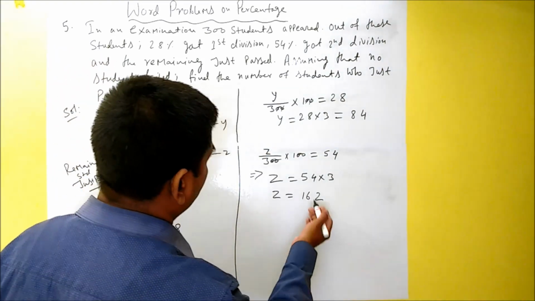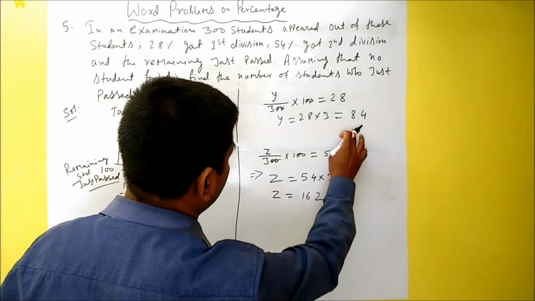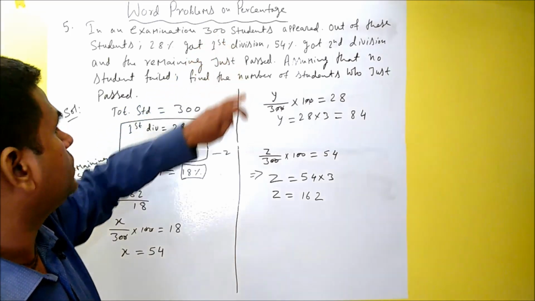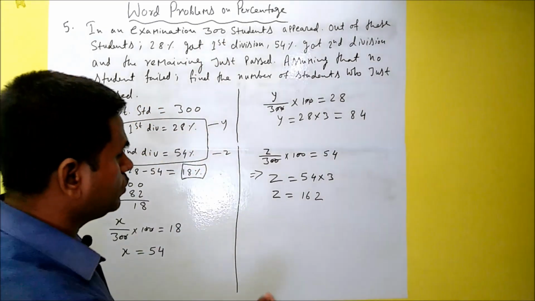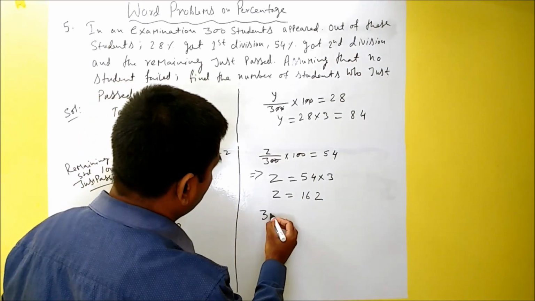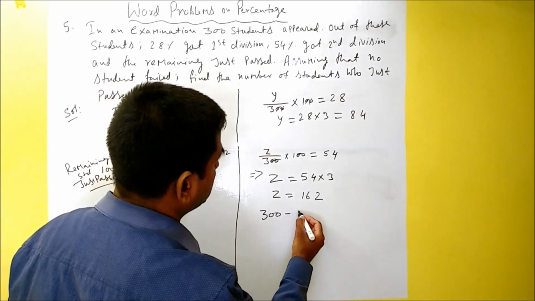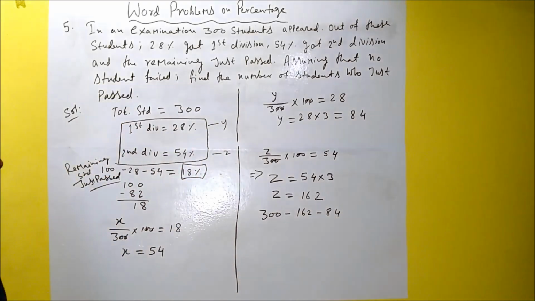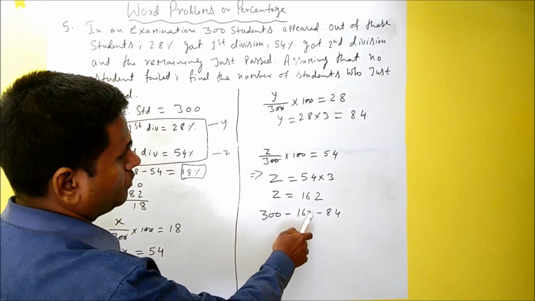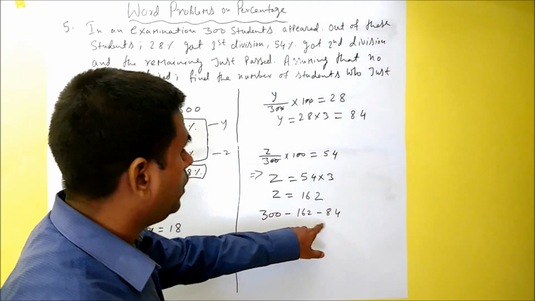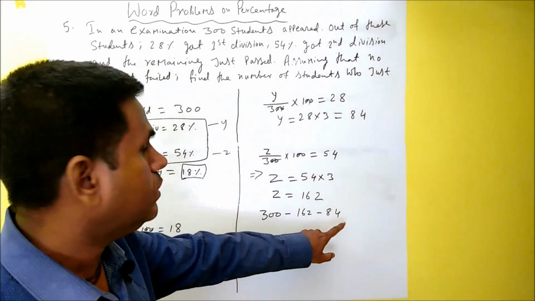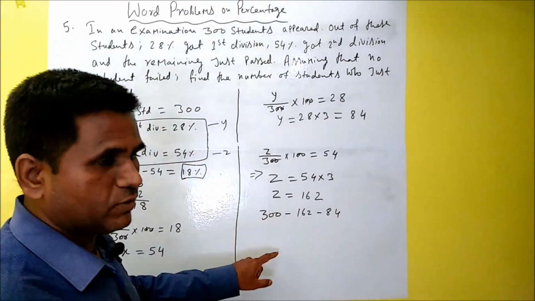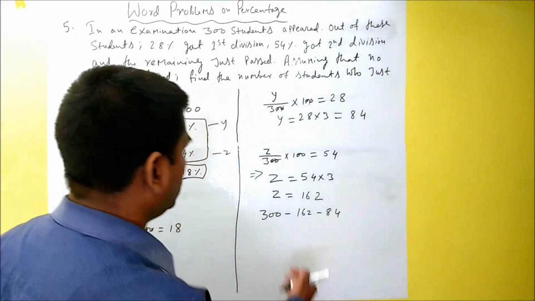So this is the number of students who secured second division, and the number who secured first division. So we got the total number of students who secured first and second division, and the total number of students is 300. Now the remaining are just passed, right? How can we calculate that? We can calculate the total number of students minus 162 minus 84. 162 is the number of students who secured second division, and 84 the number who secured first division. If we subtract these values from the total number of students, we will get the number of students who have just passed.